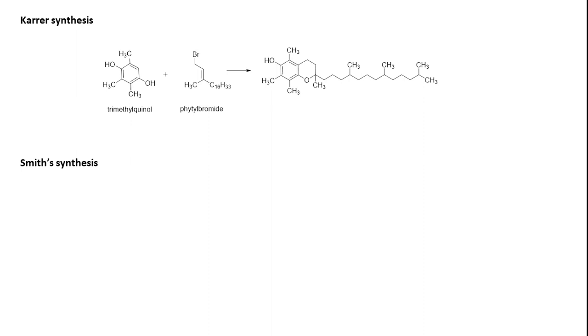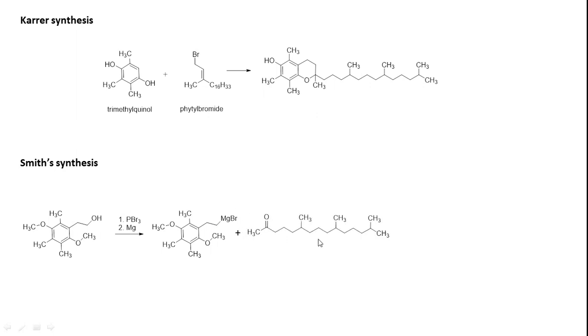Smith's synthesis is the second proposal, where he took this phenyl ethanol derivative, and the OH group is converted to bromine, and then when you treat it with magnesium, you get a Grignard reagent. This Grignard reagent is treated with the ketone over here.